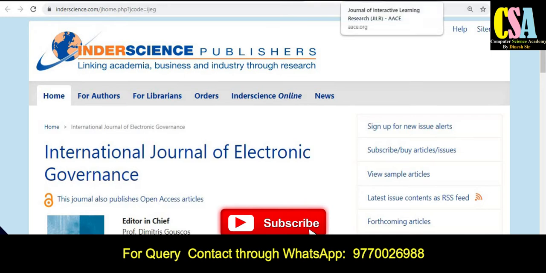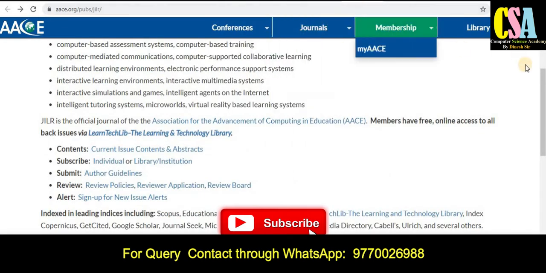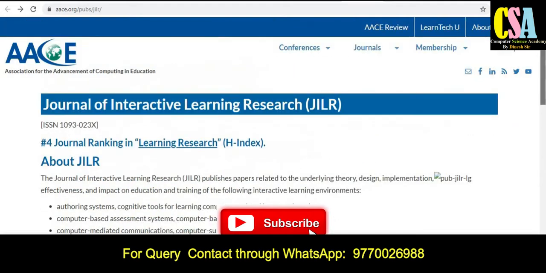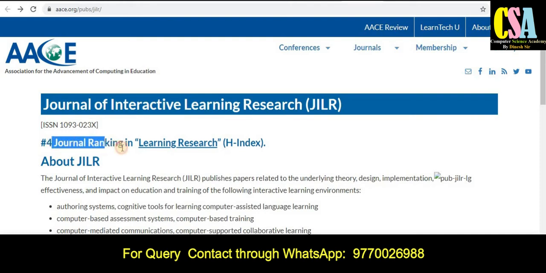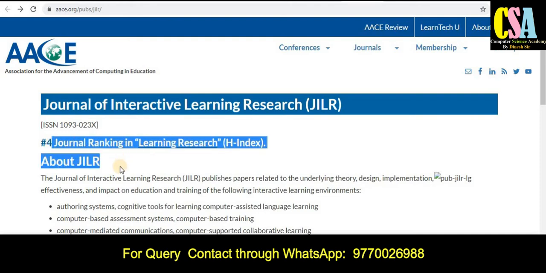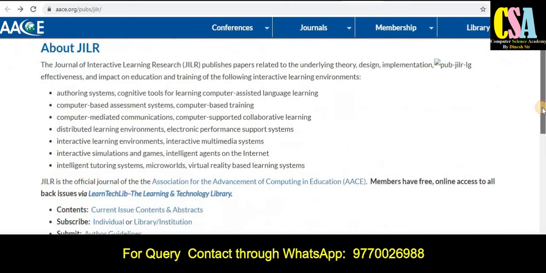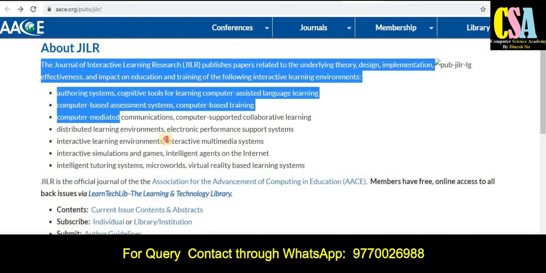नेक्स्ट कैटेगरी ऑफ द जर्नल इज द AAOE. So this is the publisher, and the journal title is the Journal of Interactive Learning Research, JILR. ISSN number is also given here. This is the 4th ranked journal in learning research. So about this particular journal, read this section very carefully.